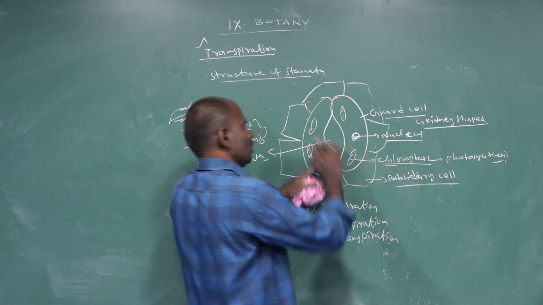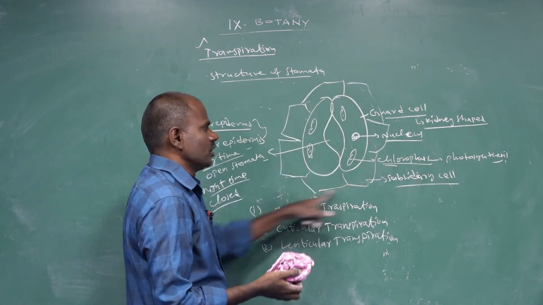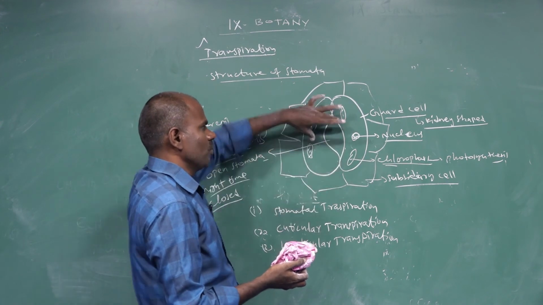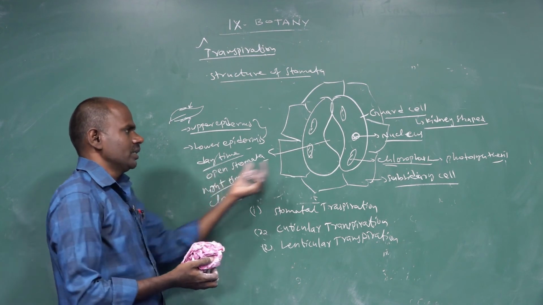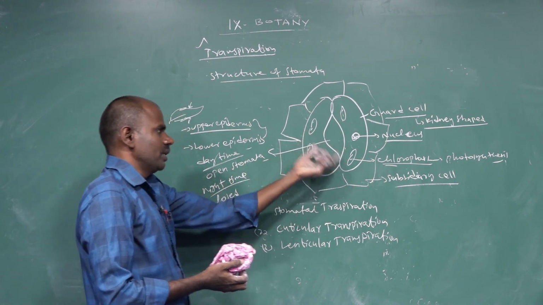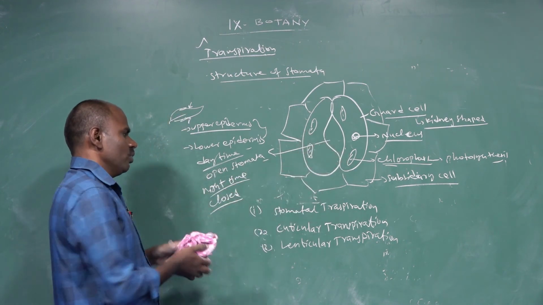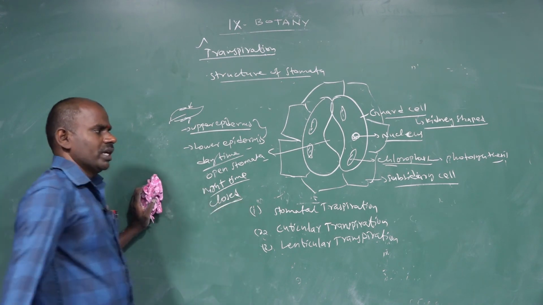Photosynthesis. These guard cells are covered by a few subsidiary cells. The few subsidiary cells only protect the guard cells. The guard cells during daytime open the stomata, and during night time close the stomata in nature.